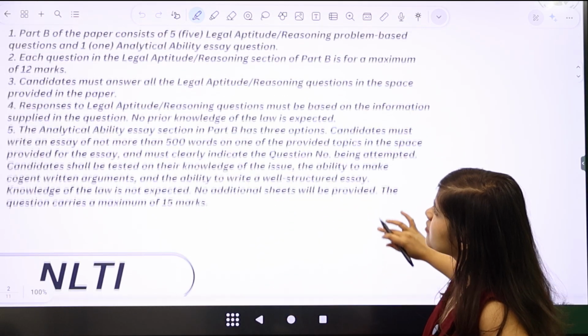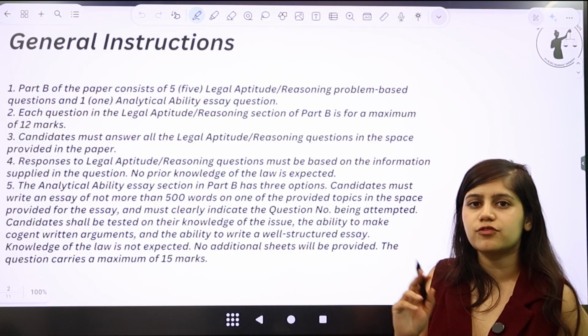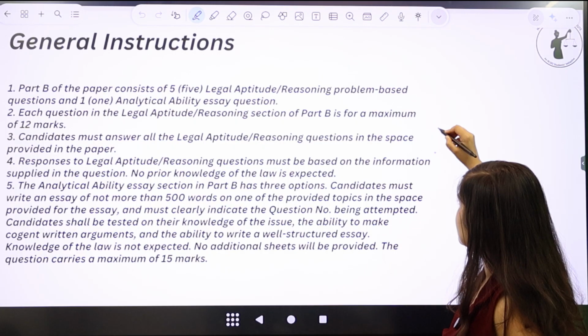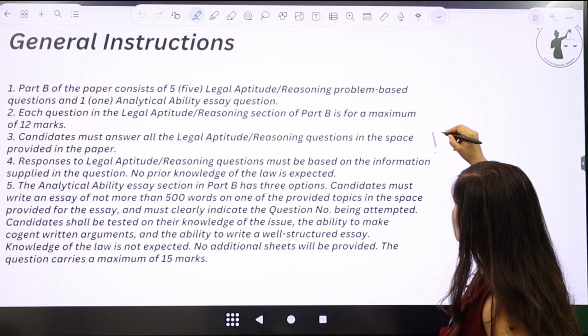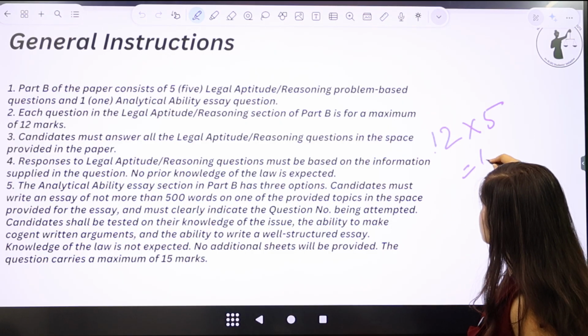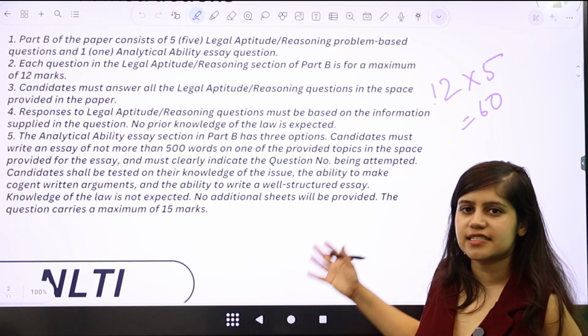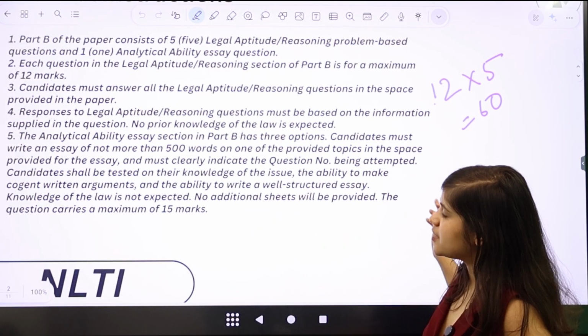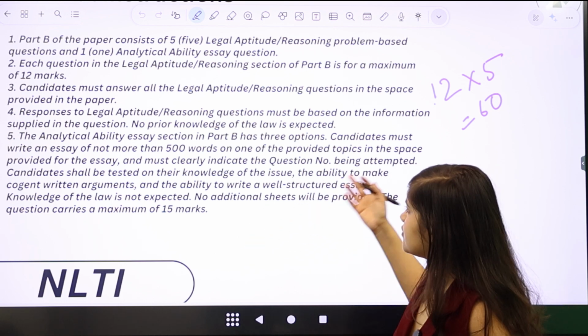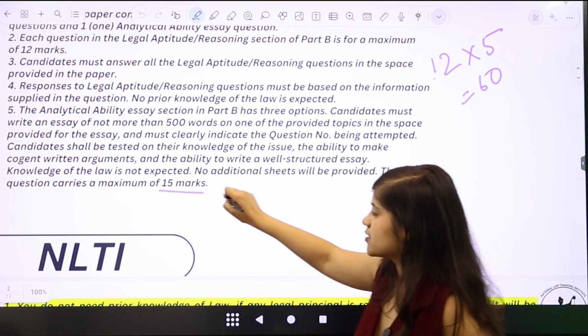Part B has 5 legal aptitude and reasoning problem-based questions of 12 marks each, which means 5 questions of 12 marks, equal to 60 marks. After that, you have one essay-based question, which should not be more than 500 words, and this essay-based question is of 15 marks.